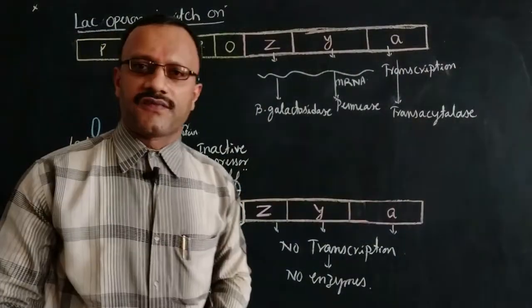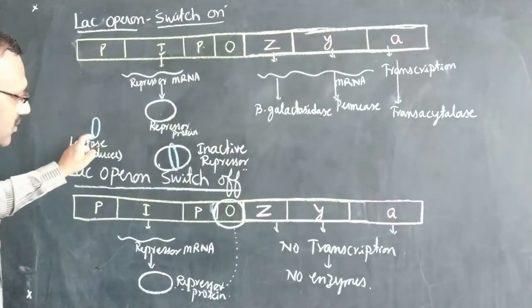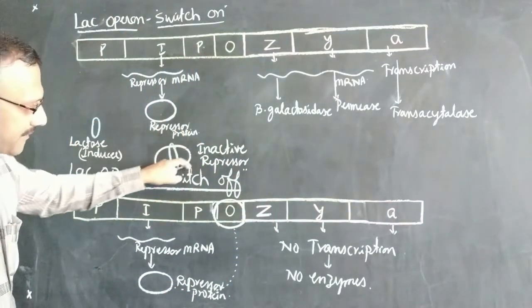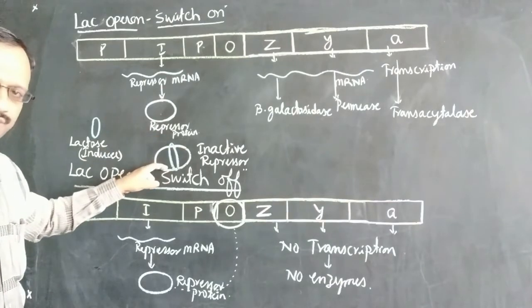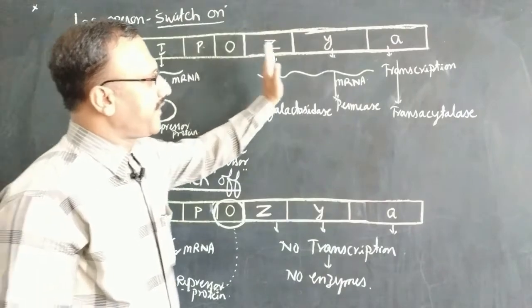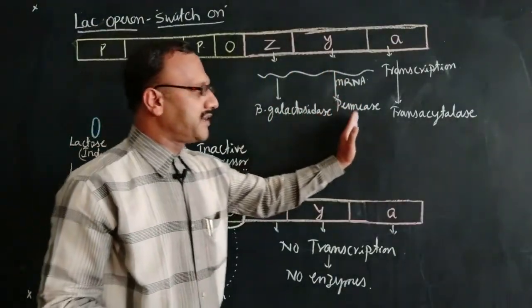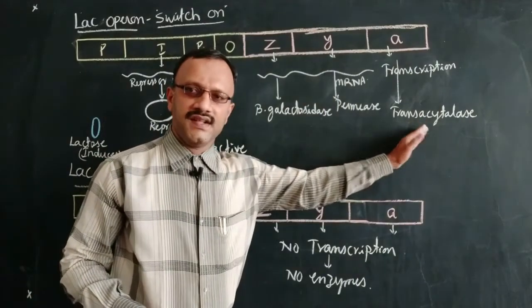So in the presence of lactose sugar, the lactose sugar makes the repressor protein inactive, resulting in the gene working for the production of three enzymes, that is beta-galactosidase, permease and transacetylase.